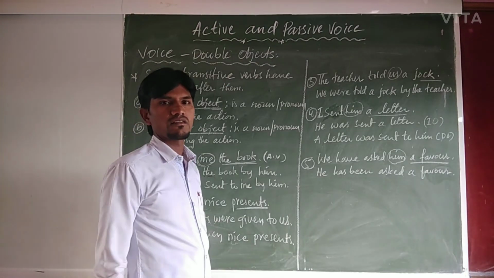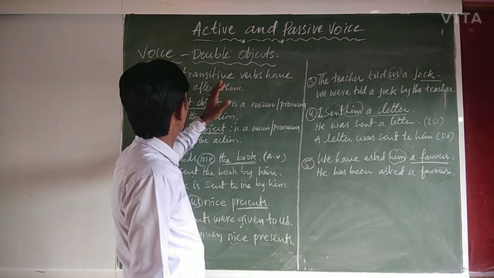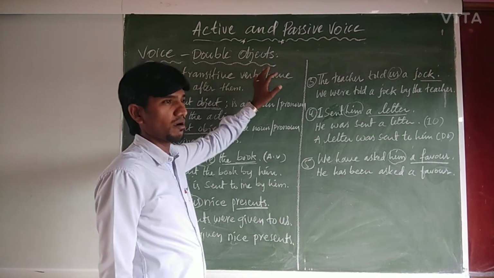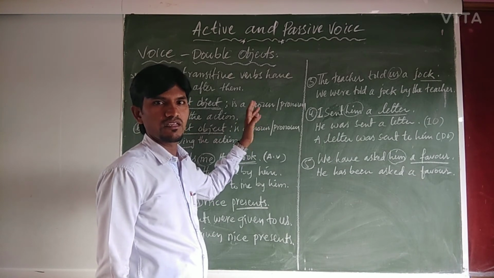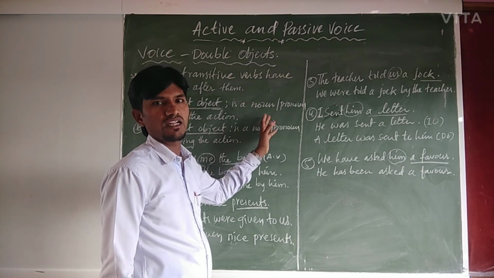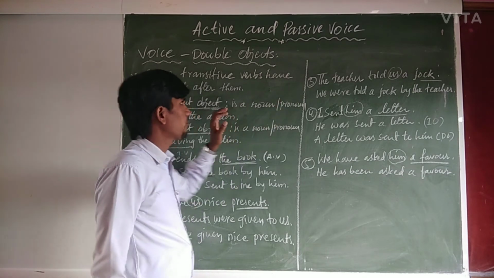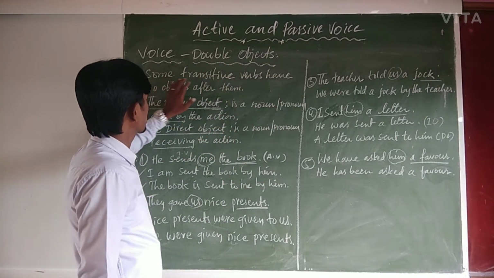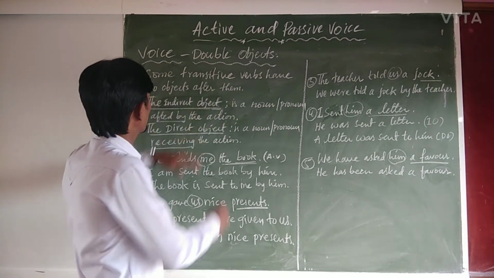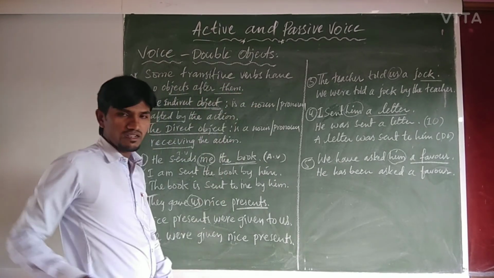Dear students, now let us see how to transform double objects. If in a single sentence double objects are there, how to transform from active voice to passive voice. Some transitive verbs have two objects after them.